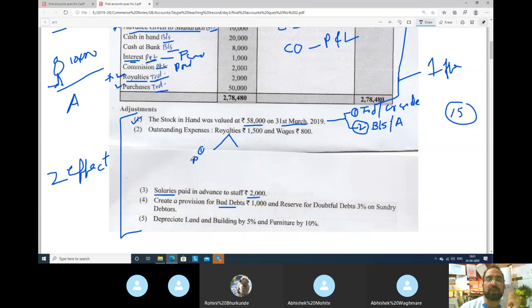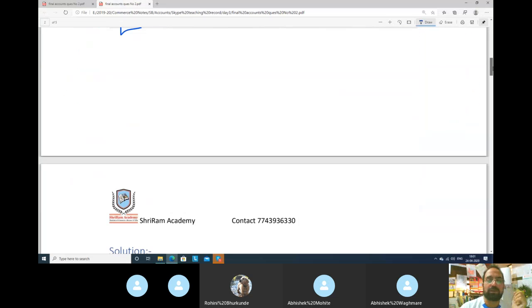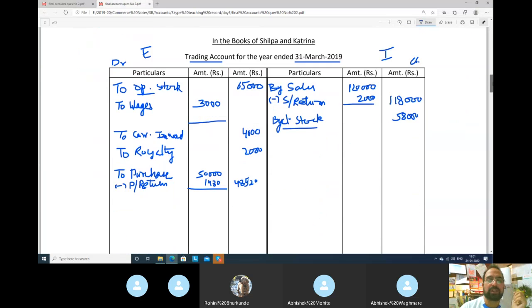Royalty we have taken with trading account. Trading account, add in royalty. Trading account, you will add in the royalty. Now where is royalty? Okay, we have not taken it in the inner column. Okay, 2,000. So already we have paid royalty.